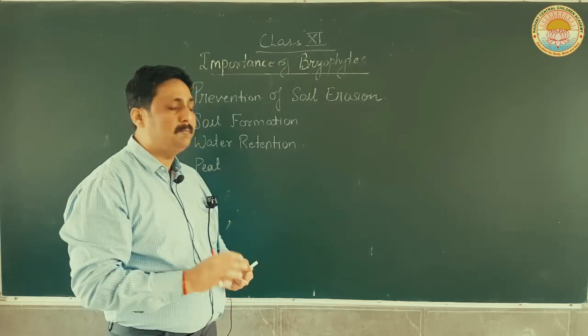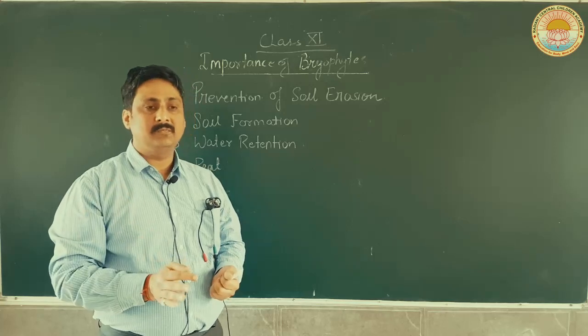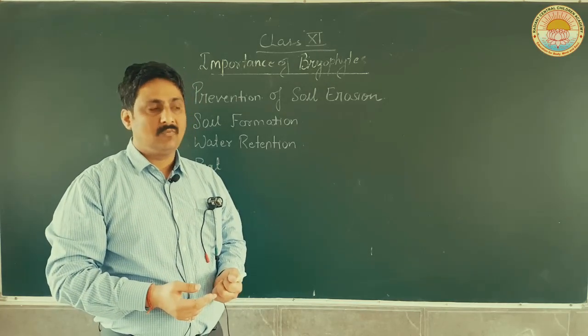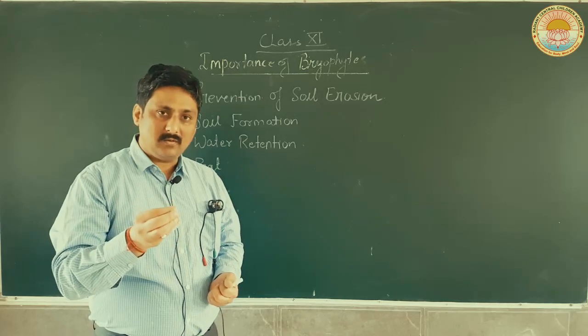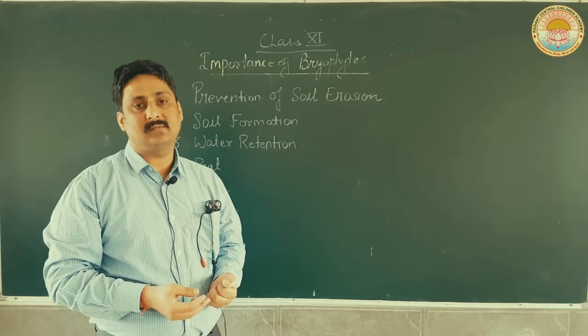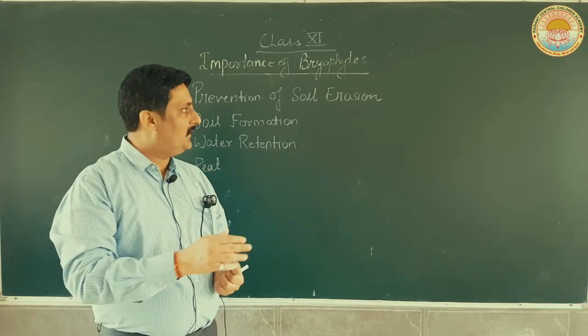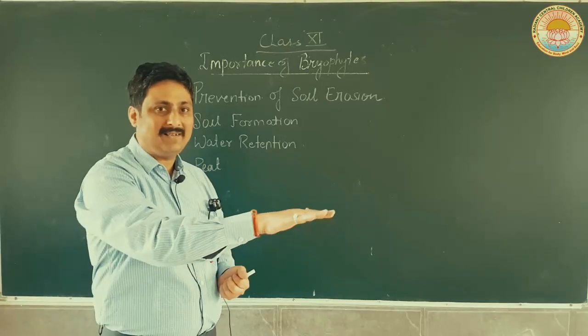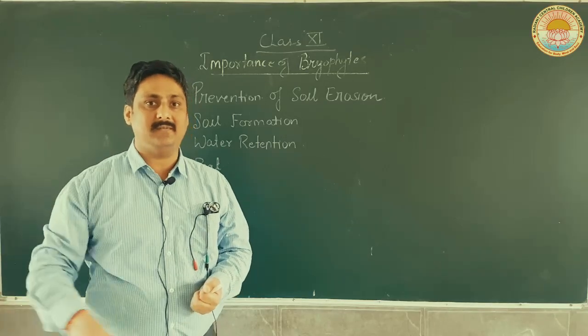Bryophytes are also very simple organisms, the second colonizers in the area. They utilize the small amount of soil present on the surface and cover it, forming a green mat.